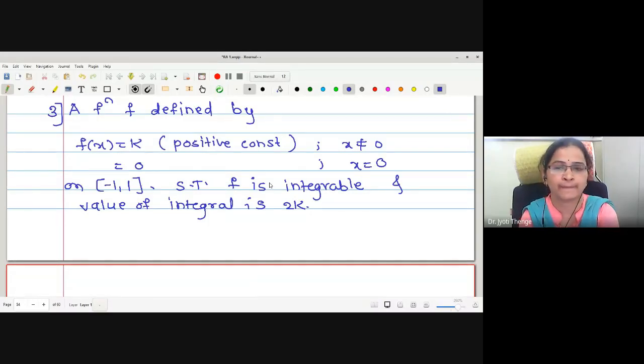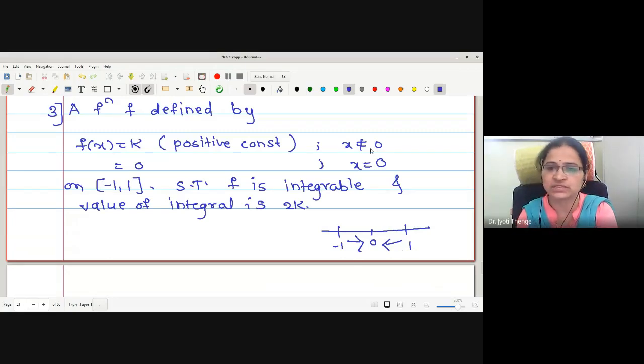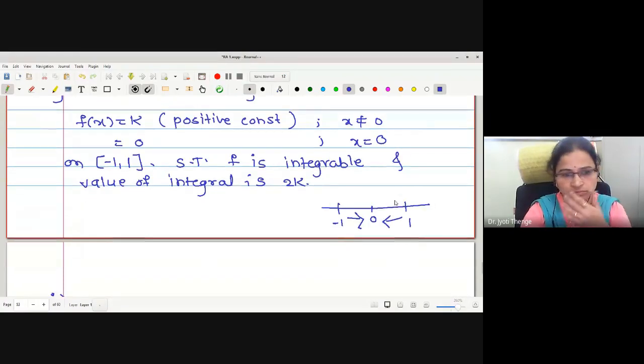The interval is minus 1 to 1, and somewhere here I will plot 0 also. For x non-zero there is no issue. The trouble is with x equal to 0, because to find the limiting value at 0, I have to come once from the right side and once from the left side. From the right side the value is k, from the left also it is k. But at 0 it is 0. Therefore the limit and the value do not match. Correct?